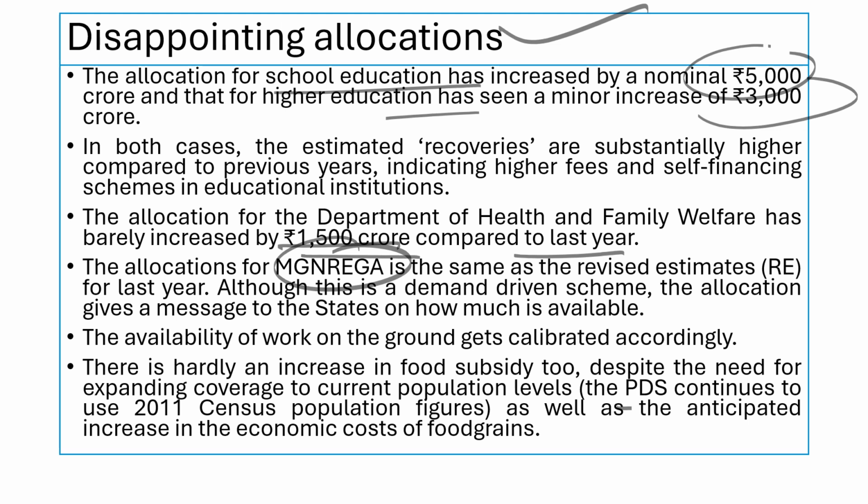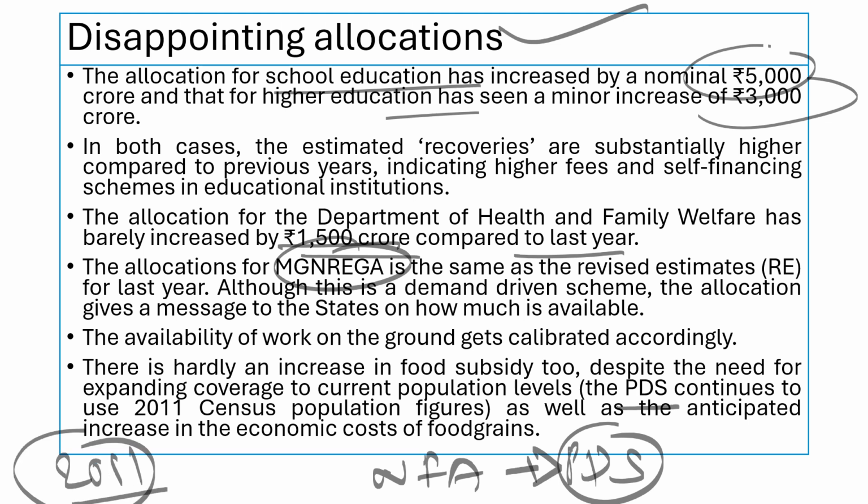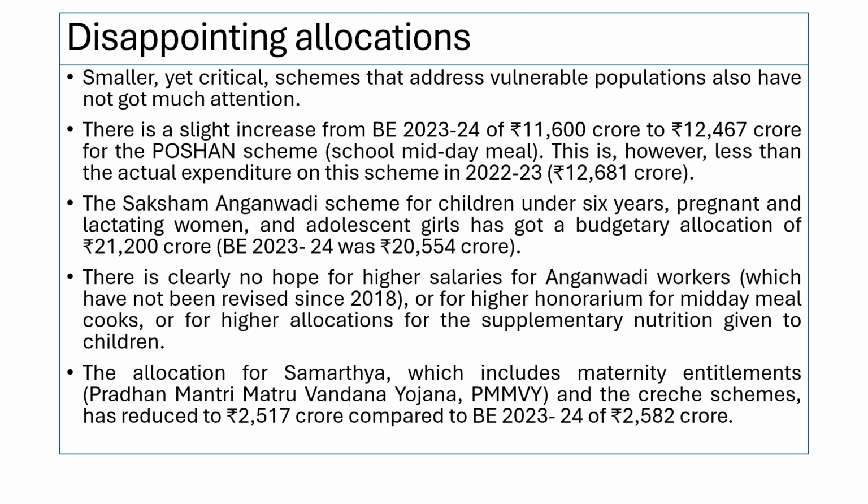Public Distribution System, PDS: the National Food Security Act delivers food grains through PDS. Based on the 2011 population, funds have been allocated. However, by 2021 the population might have increased. These things have never been considered and the fund remained the same. Similar case with Poshan Abhiyan, the midday meal scheme. It saw a slight increase from 11,000 to 12,000 crores. However, it is less than the actual from 2020 to 23.